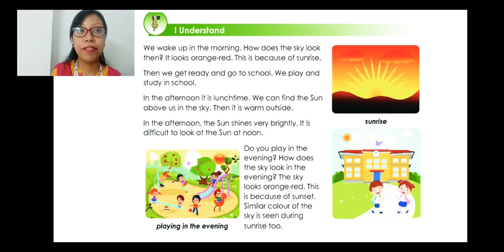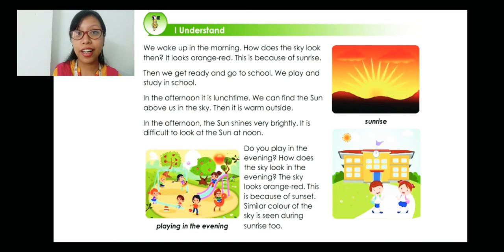Then we can find the sun above us in the sky. Then it is warm outside. So during the afternoon, it is very hot. Why? Because the sun is at the top of us and it shines very brightly. That's why it is very warm and hot outside, and most of the time we feel like we should stay inside during the afternoon. And when the afternoon gets over, what comes?